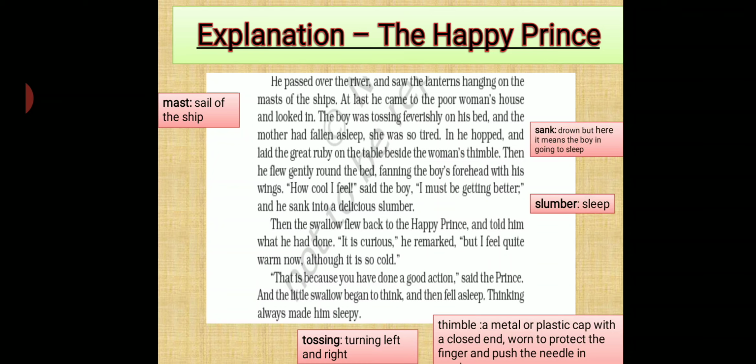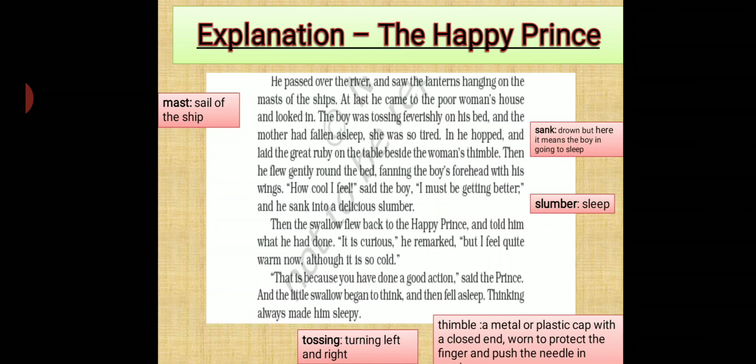So what happened? After keeping the ruby stone on the table, the swallow went near the boy as his mother was sleeping and no one was there to take care of him. It shook its wing near him, because of which the boy could feel the cool air and felt better. The boy felt that he was getting better and went to sleep. With this, we can make out that the swallow was kind-hearted.